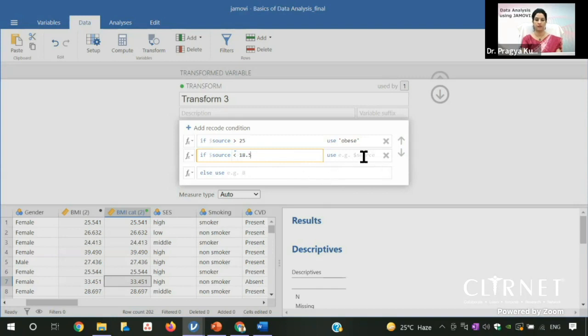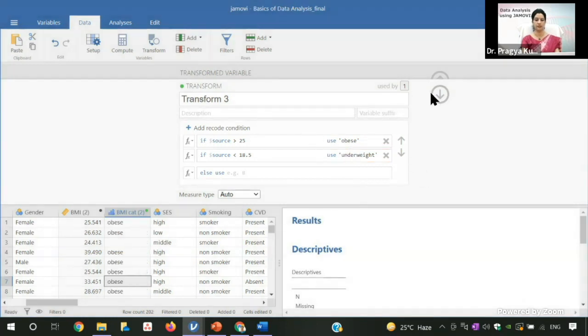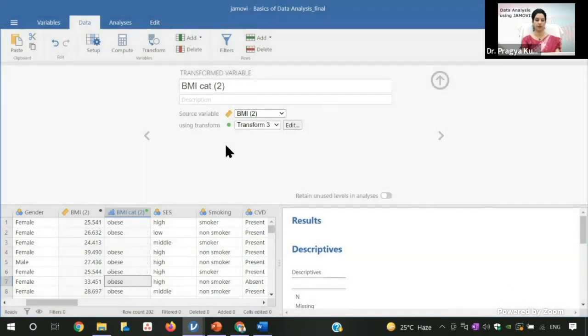And then you have to use again the inverted comma. So I will write underweight here, and I have kept it in the single inverted comma. So this is how you can put the category. Since I have already done it, I'm not using this. So this was the BMI cat.